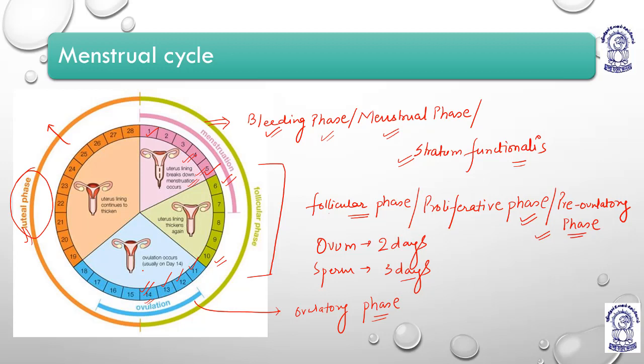Because of copulation, because of coitus, a large amount of oxytocin is released.